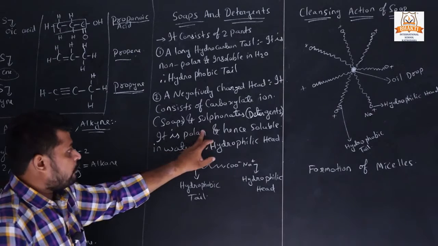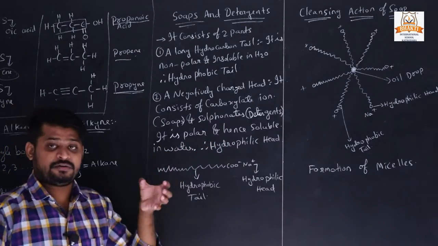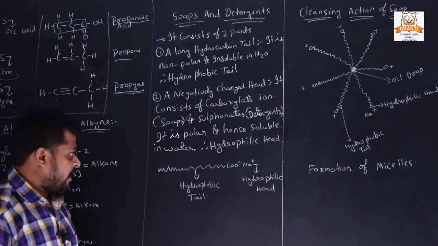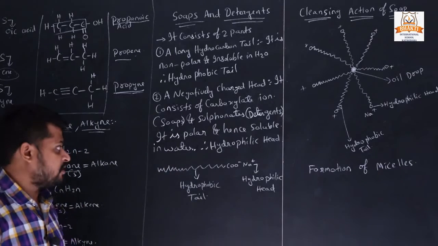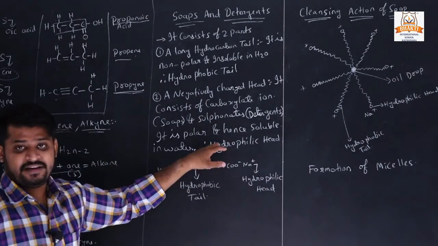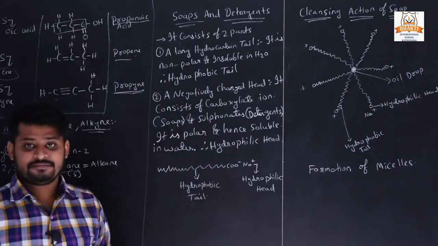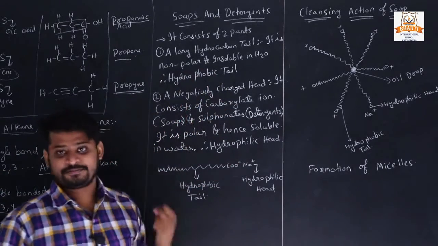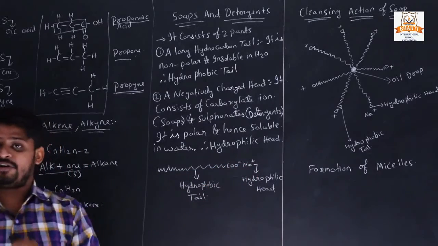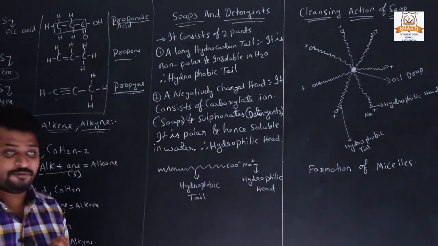It is polar and hence soluble in water, meaning it is able to dissolve in water, and it doesn't fear water, that's why it is called the hydrophilic head. So hydrophilic is a lover of water and hydrophobic is a hater of water.